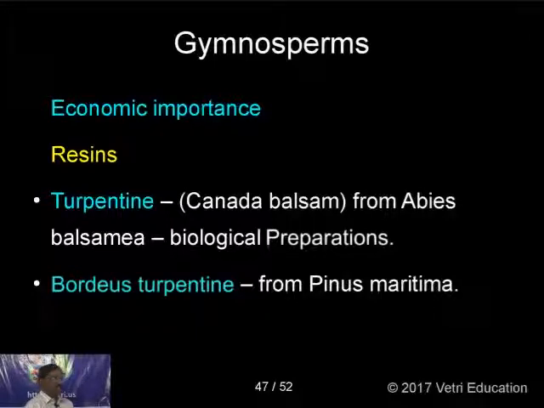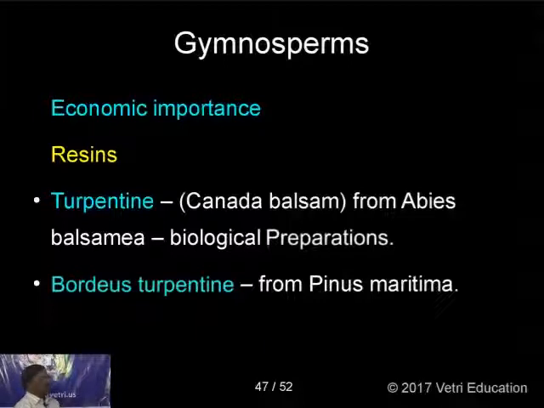Previously it was used as a mounting medium, but nowadays it is replaced by DPX, which is white and transparent. Next, the Bordeaux turpentine, obtained from Pinus maritima.